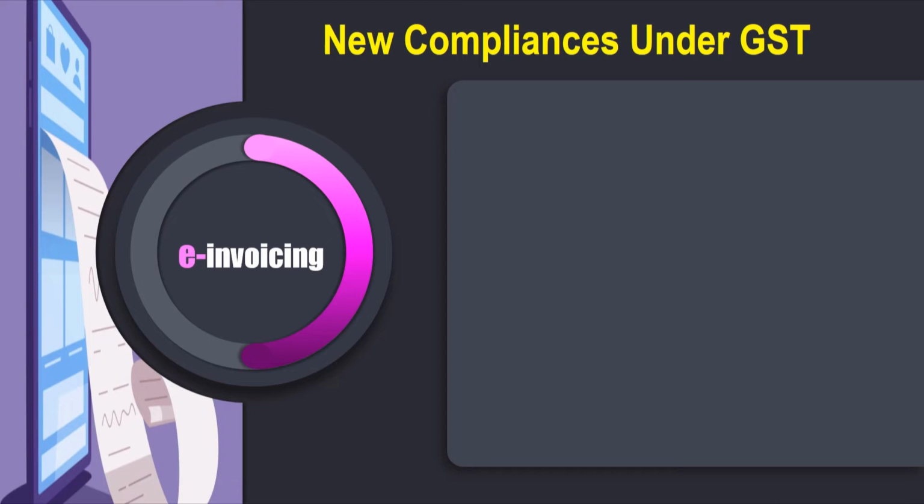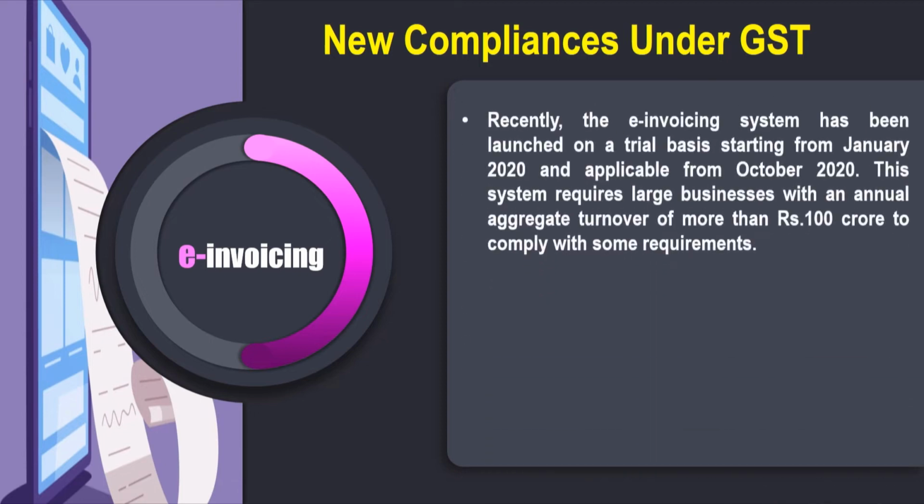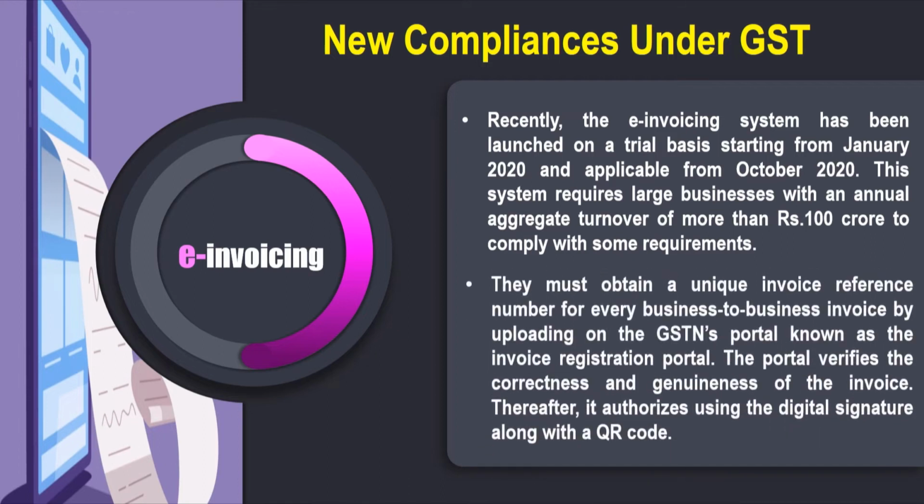The second compliance is e-invoicing. Recently, the e-invoicing system has been launched on a trial basis starting from January 2020 and applicable from October 2020. This system requires large businesses with an annual aggregate turnover of more than rupees 100 crores to comply with some requirements. They must obtain a unique invoice reference number for every business-to-business invoice by uploading on the GSTN's portal, known as the Invoice Registration Portal.